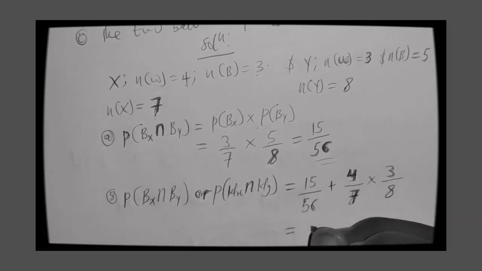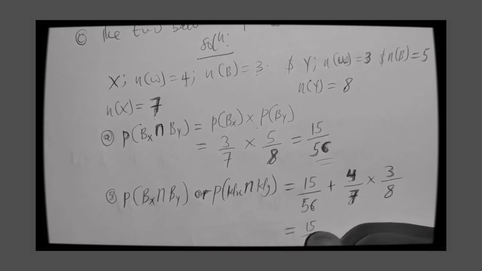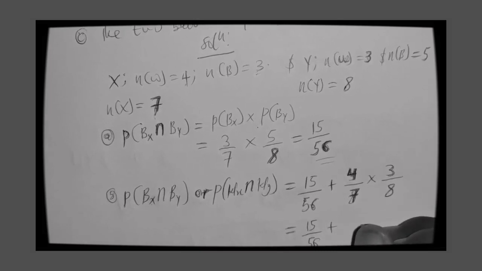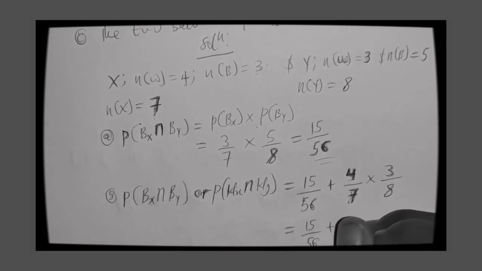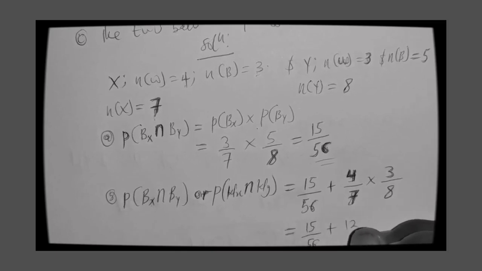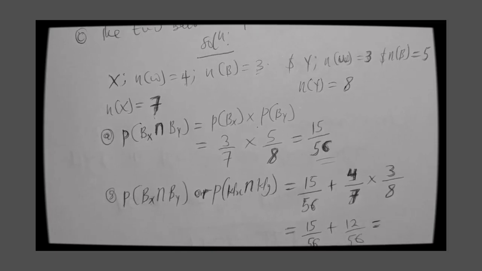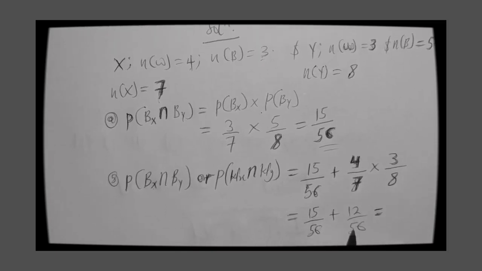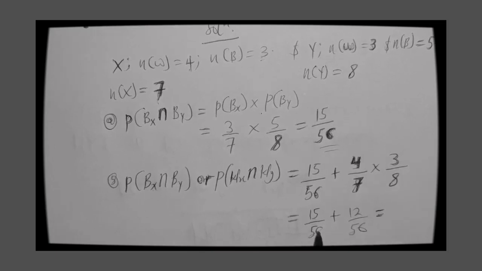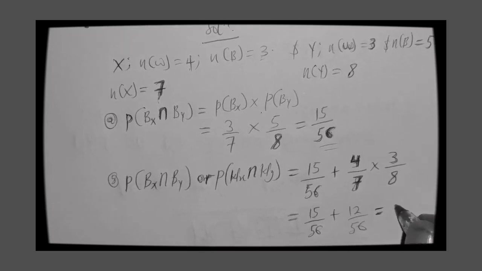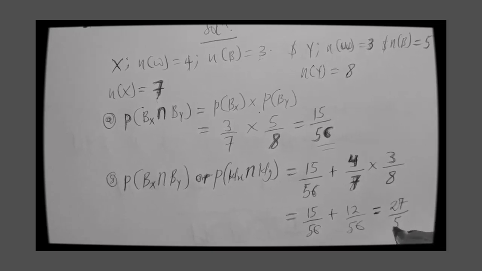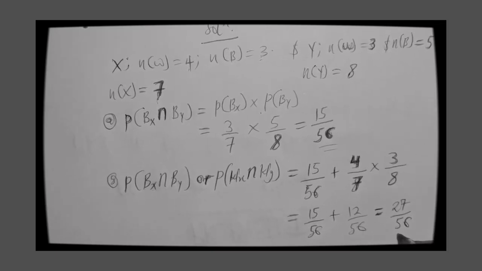So I'll have here 15 over 56 plus 12 over 56. When I compute this, I get 12 over 56, and when I add them, I get 27 out of 56. So let's take note of that. That is the B part of the question. Let's move on to the C part of the question.